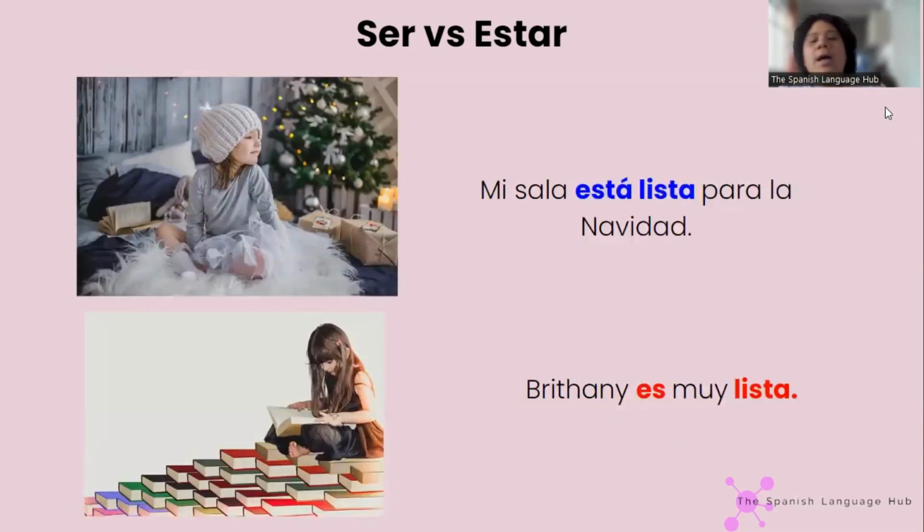Okay, continue. Mi sala está lista para la Navidad. Brittany es muy lista. Okay, so here again, two completely different meanings. Mi sala está lista means my room is ready. My living room, sorry. My living room is ready for Christmas, which means that all the decorations are up. Everything is decorated, everything looks beautiful, it's ready for Christmas. Now, when I say Brittany es muy lista, it means that she is very smart.